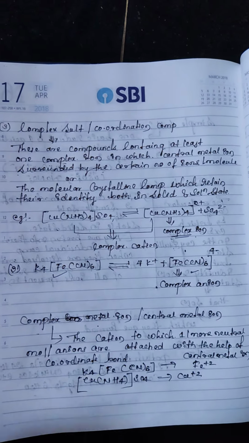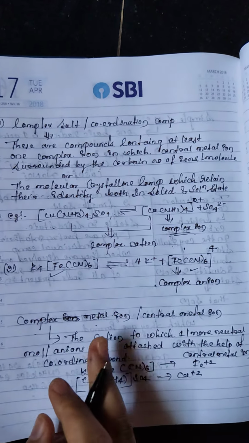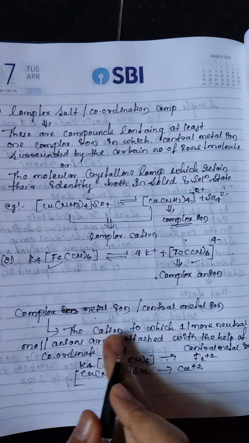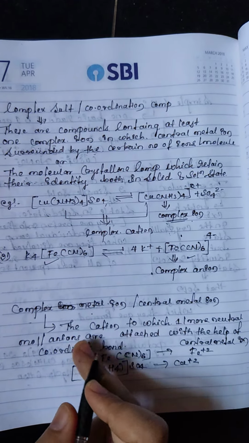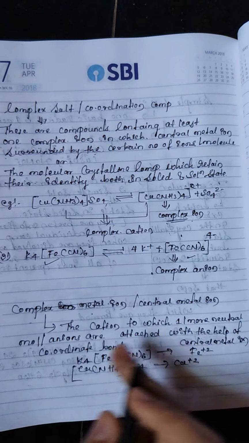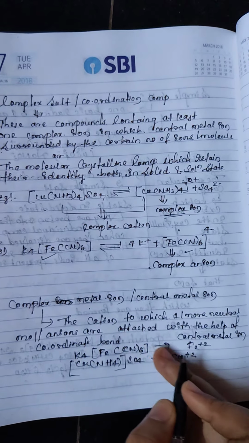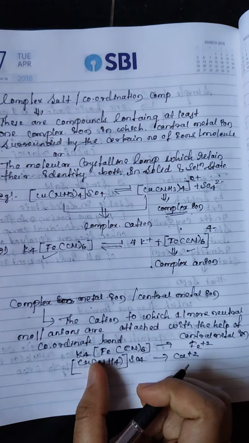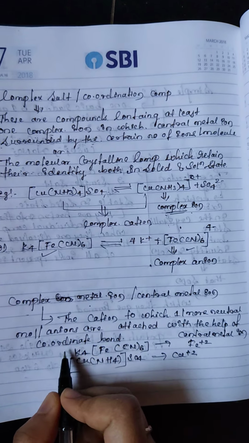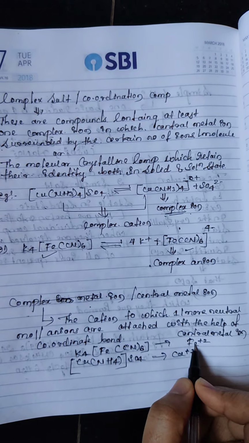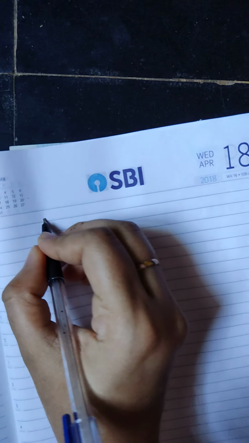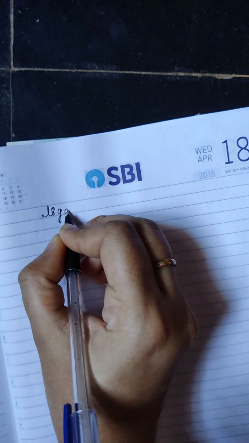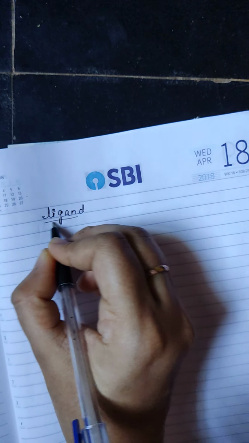And the next important term. One is the central metal ion: the cation to which one or more neutral molecules or anions are attached with the help of coordinate bonds is called the central metal ion. Which one is the central metal in that complex? This is the central metal ion. Next one is a ligand. The next important term is called ligand.